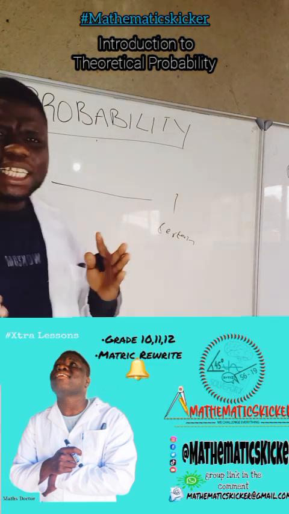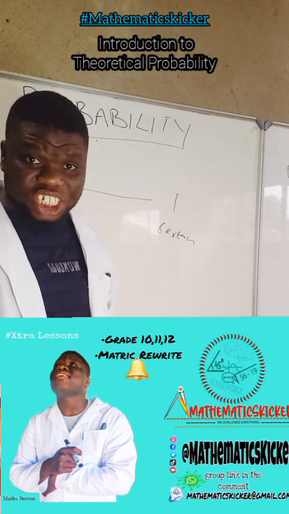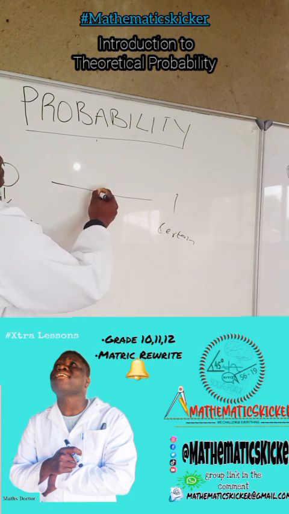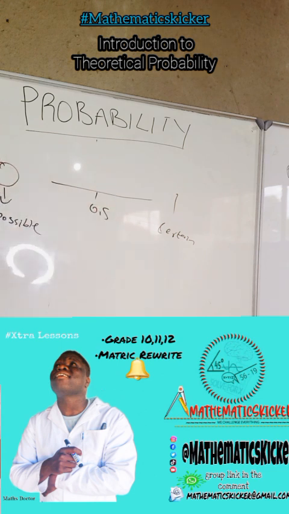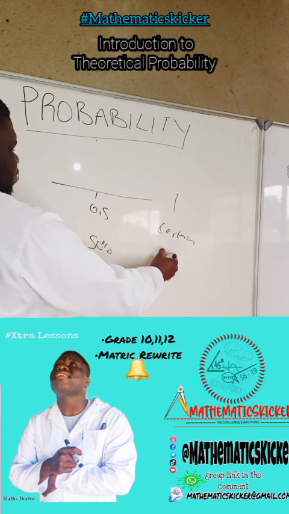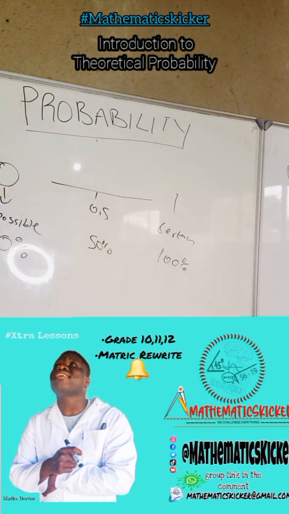And we can express probability in terms of percentage. I said probability lies between 0 and 1. Any number between 0 and 1, for example 0.5. How do we express probability in terms of percentage? It means we have 0%, between 0 and 1 we have 50% chance of a certain event to occur, and 100% chance of a certain event to occur.